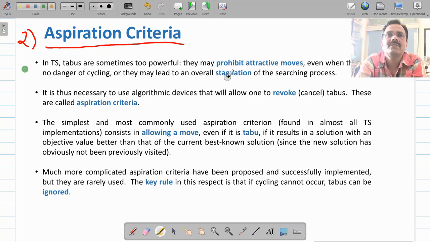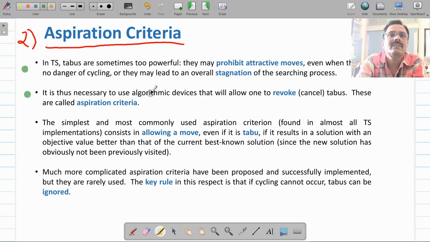But sometimes you will find there are certain solution paths which are more attractive as compared to others. So to avoid local minima or local maxima, to make your search more optimal, this criteria has been incorporated into the tabu search algorithm, and it is called aspiration criteria.